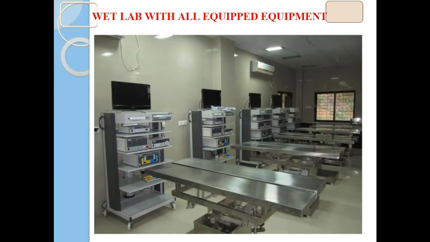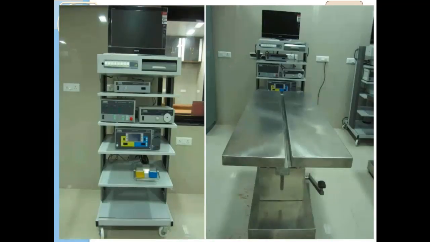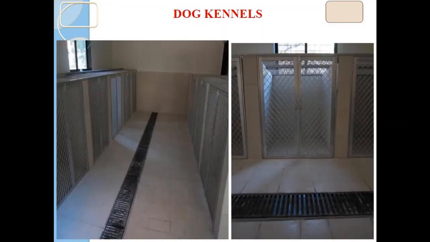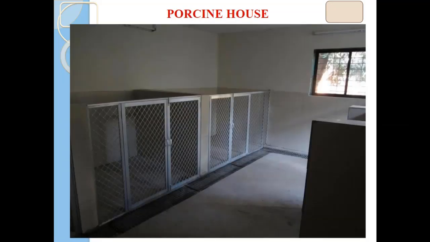So this is the whole trolley setup of the laparoscopy unit, and all the instruments are purchased from good quality, reputed companies like Karl Storz. This is our CPSCA approved animal house, which has the facility of dog kennels. 20 dogs can be sheltered properly as per the CPSCA norms. Then we have a porcine house where we can shelter 10 pigs comfortably.